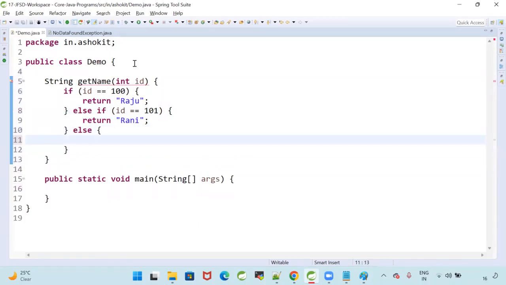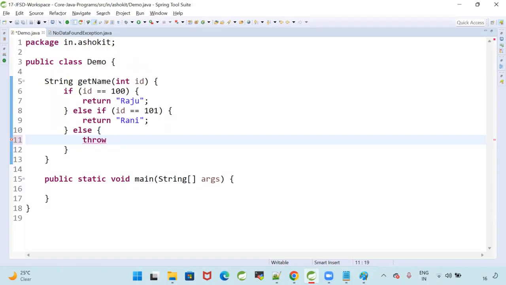My own exception or predefined exception? My own exception, because it is no data found or it is an invalid ID. How can we throw that? To throw the exception, what is the keyword? There is a keyword called throw available.